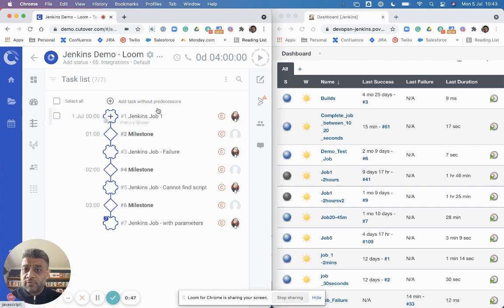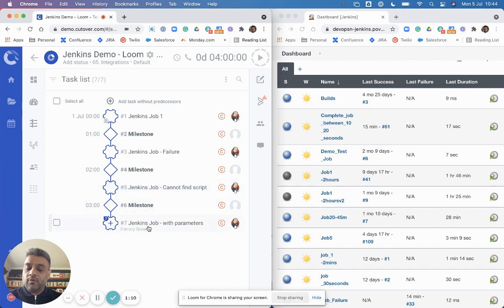The different scenarios I've got is I'm going to execute a job. The first one being it's going to complete within 10 and 20 seconds. I've got a job failure. So we've purposely built a job that will fail. So again, you can see the interaction back into Cutover and how the activities are then worked upon. I've got a job where the actual job doesn't exist, but we've got it in Cutover. So we'll see again what happens in that case.